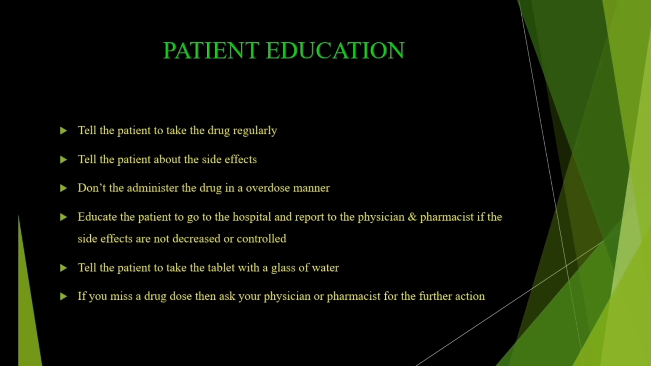Now coming to patient education. We have to tell the patient to take the drug regularly, and we have to educate them regarding the side effects, and not to take the drug in an overdose manner. Some patients may take their drug when they are very angry. They may think their BP is increasing, so they should take their BP tablet. They think, I am getting so angry, my BP must be increasing, I should take my BP tablet. That is completely wrong. You shouldn't take it just because you are angry.